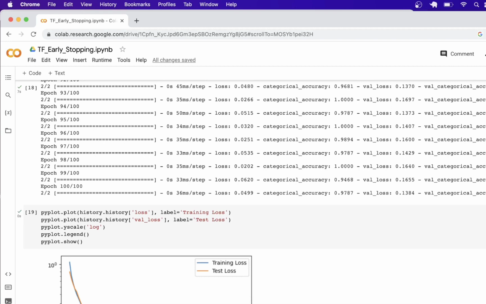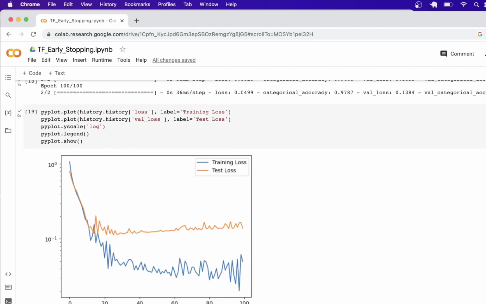Now let's try to plot the training loss versus the test loss. If you see here, the training loss and the test loss are minimal at some point, after which the training loss continues to decline, whereas there is no significant reduction in the test loss.